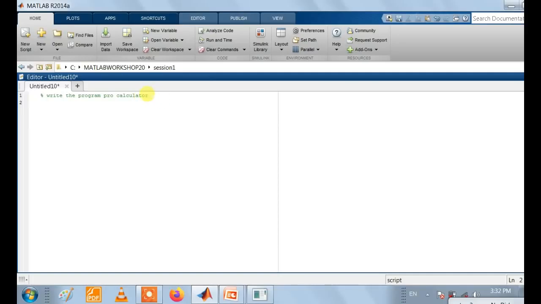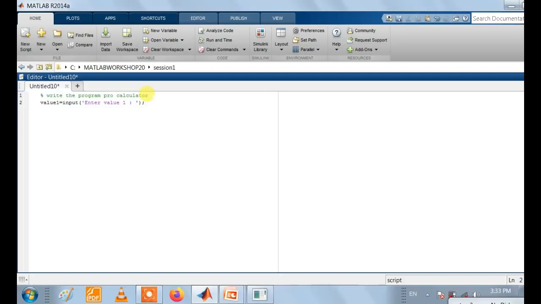So we get two numbers as input from users, that is, value 1 equals input. We have to get the input from the user, so we can use the input function. We enter 'enter value 1' with a semicolon at the end of the statement.